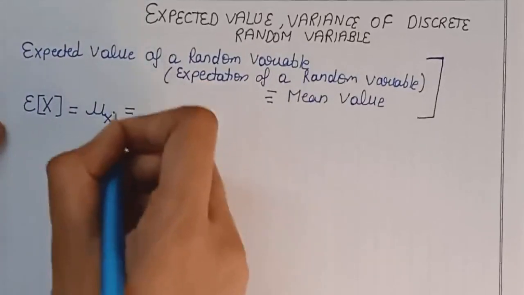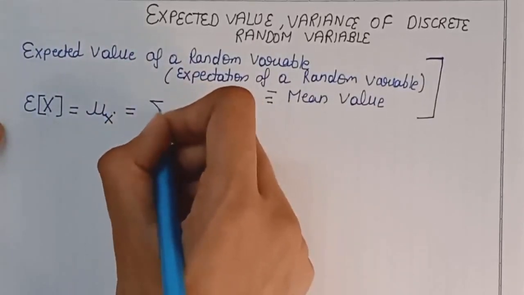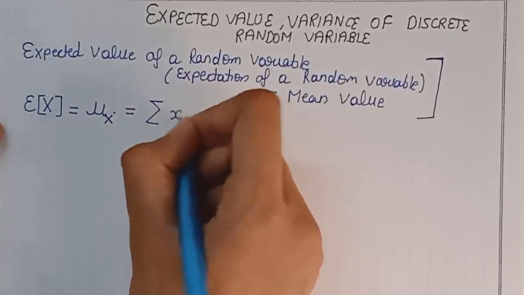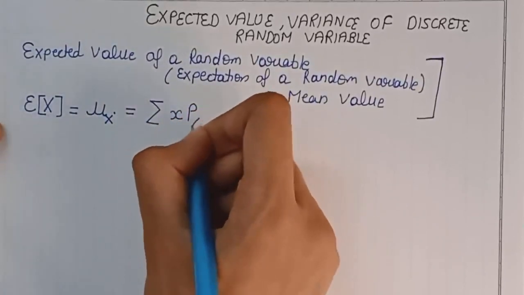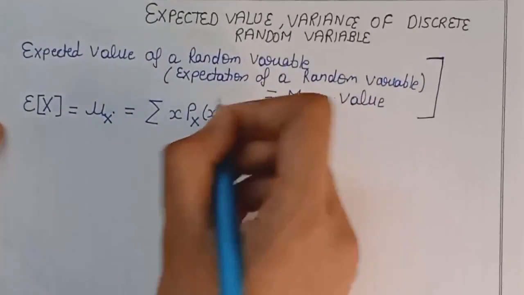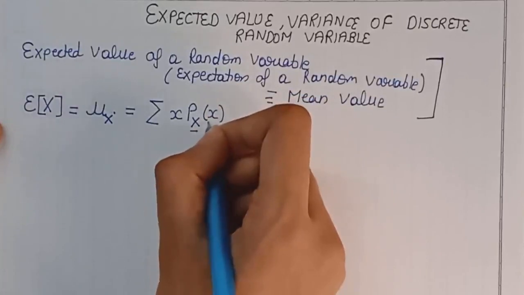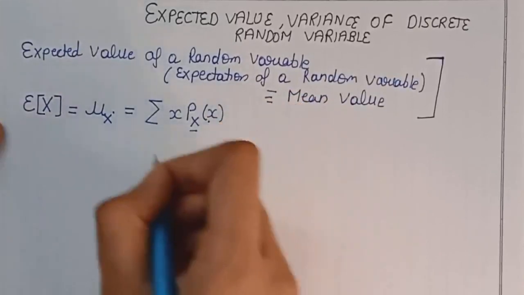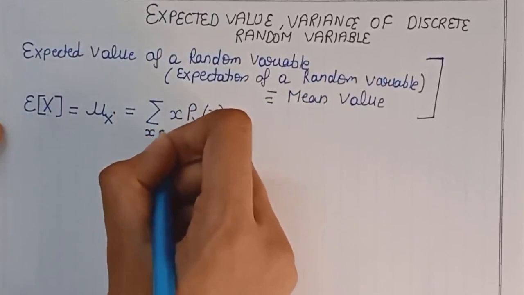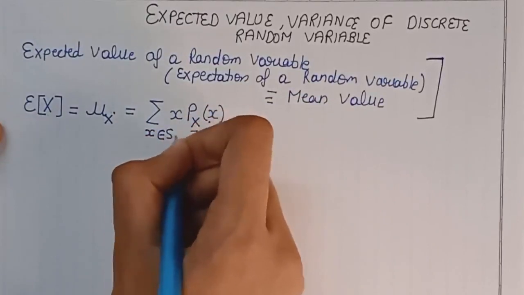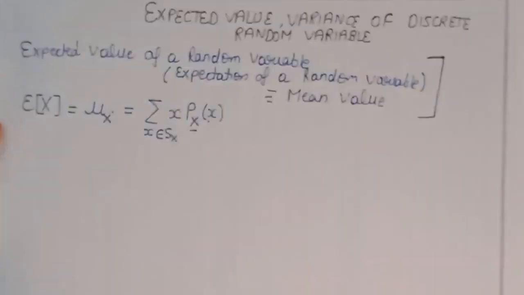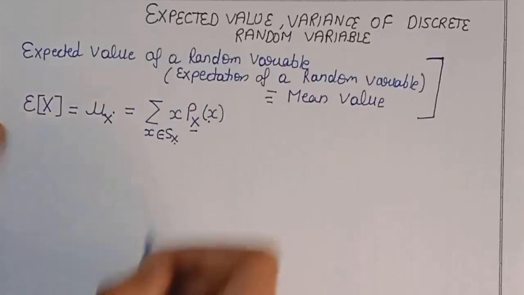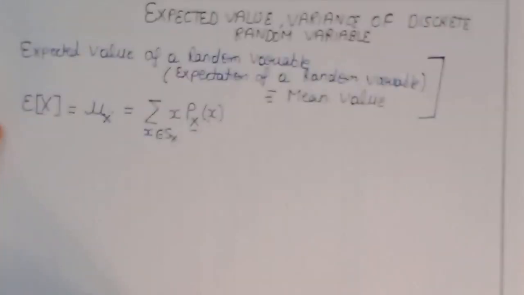The formula to calculate the expected value is summation x multiplied by the probability when the capital random variable X takes the small value x, and the small x varies over the range of capital random variable X. Now let me take an example to explain this formula.